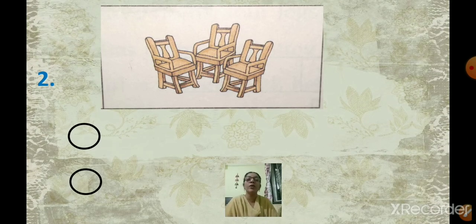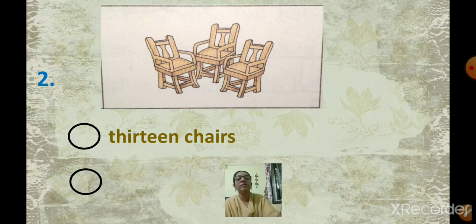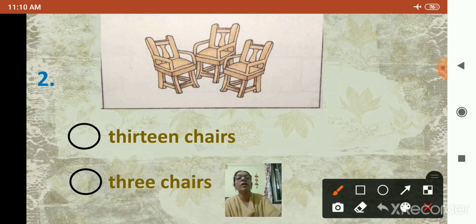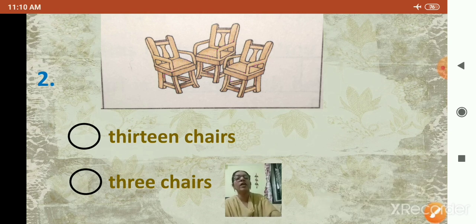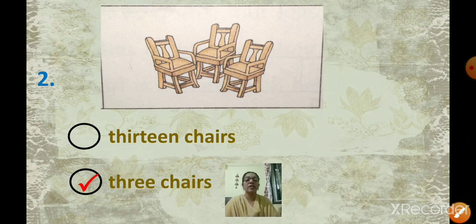Now here you are going to count how many chairs there are. Okay. So let us see the options first. 13 chairs and 3 chairs. So how many chairs are there? We'll count. 1, 2 and 3. So how many chairs are there? There are 3 chairs. So click on 3 chairs. Next one.